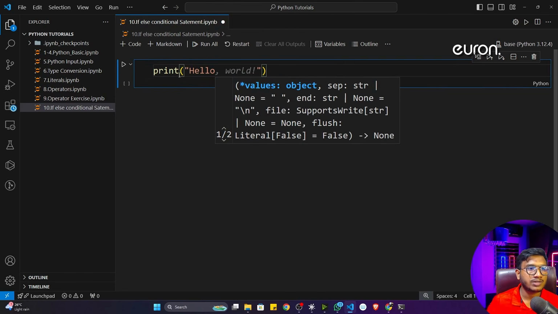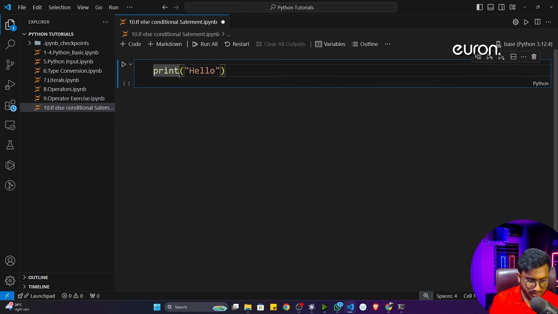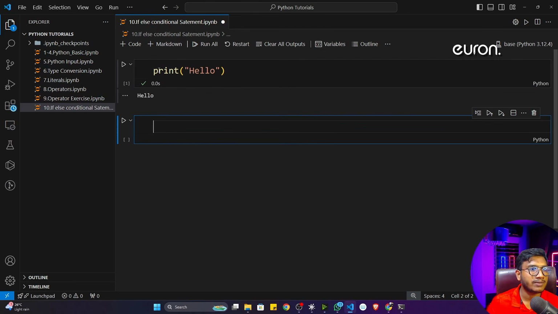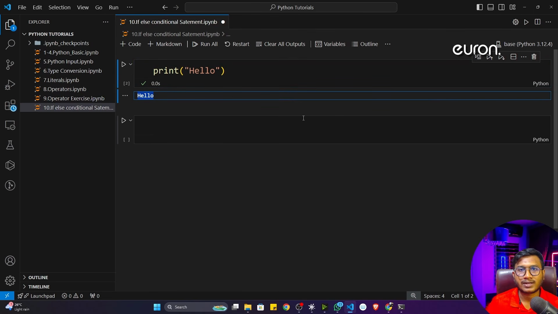Now, if you want to execute this particular cell, you can press Shift and Enter. It will execute. Otherwise, there is a run button also. You can also execute it here. Now see, successfully I'm getting the hello message. That means everything is working fine.